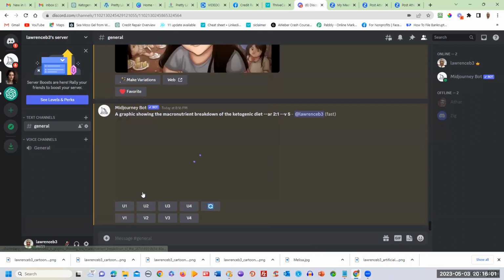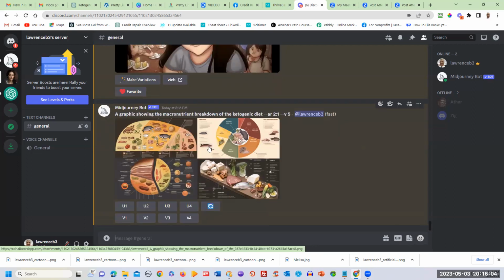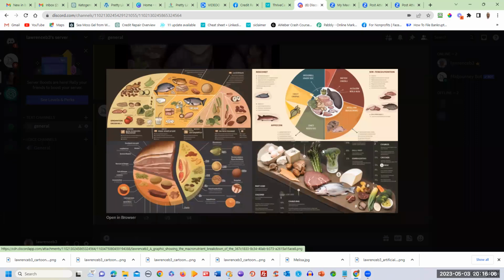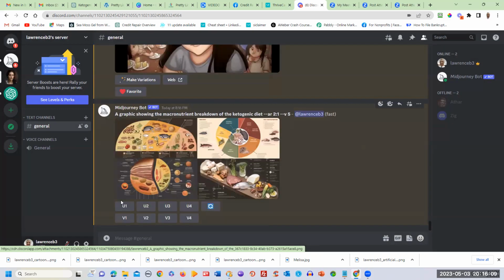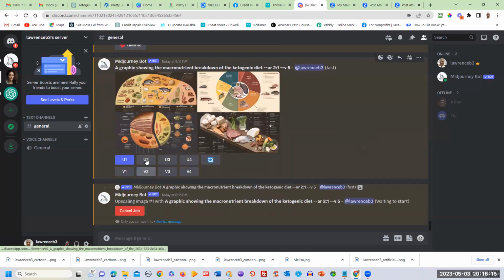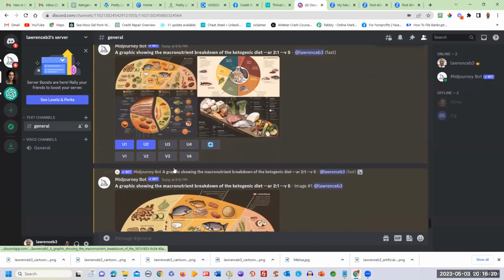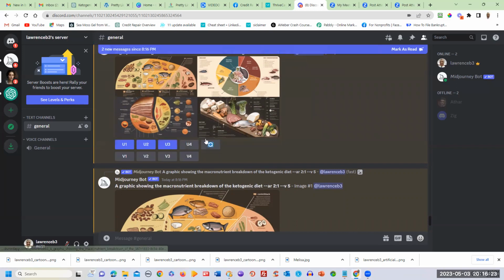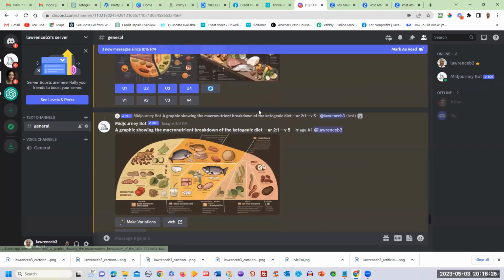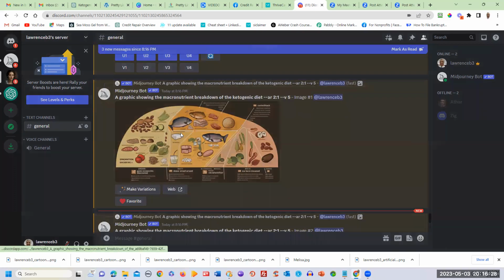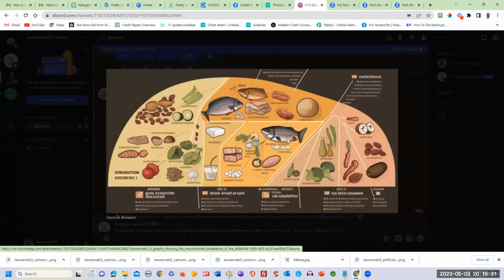And actually, this is producing pretty good graphics. And you can click to see the large one. Or you can get in here and tell it, okay, I like this one. You say upscale it. I generally like to go ahead and upscale most of them that I see if I like them. I like that one, like this one, and like this one. With the upscale, what that does is it gives you a big picture of one item, and the ones below, the V1, V2, V3, will give you a different variation of that same image. So you can also do that as well.